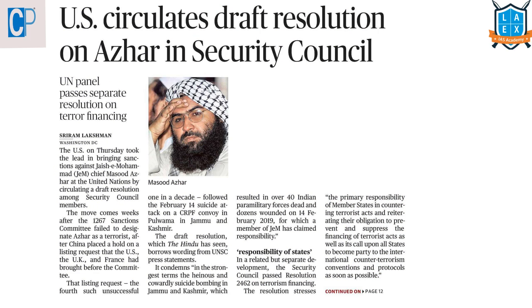Our first article is US circulates draft resolution on ASAT in Security Council. This article comes under GS paper 2 under the topic of international affairs. From this article, from the prelims point of view, we should focus on two things mentioned here. One is the UNSC 1267 Sanctions Committee and the other is the UNSC resolution 2462 on terror financing.